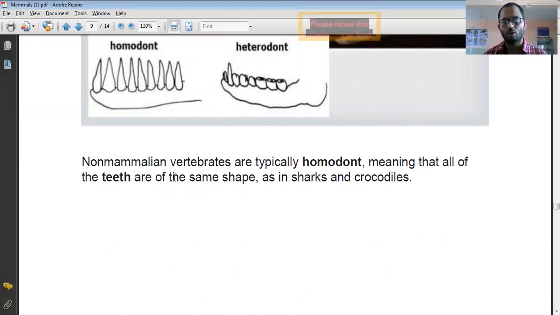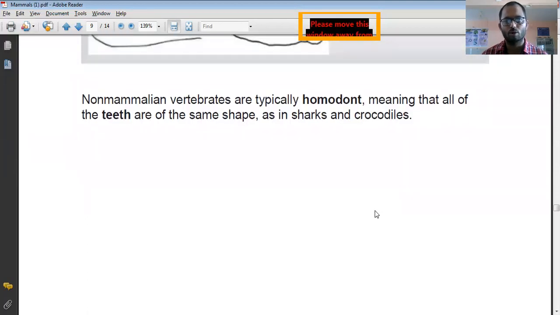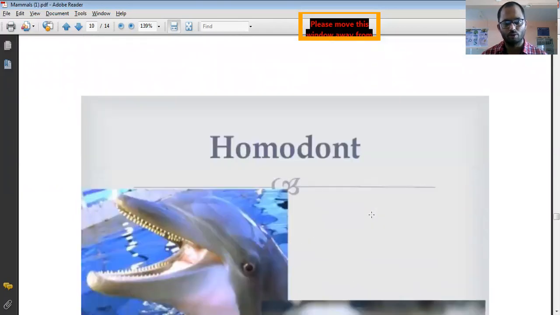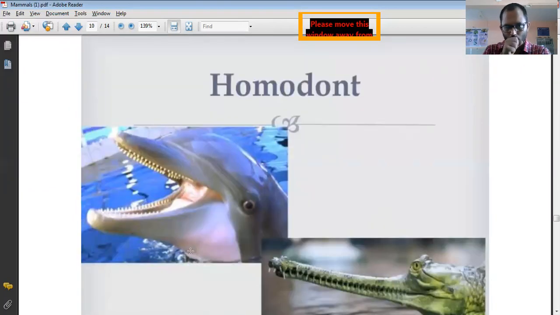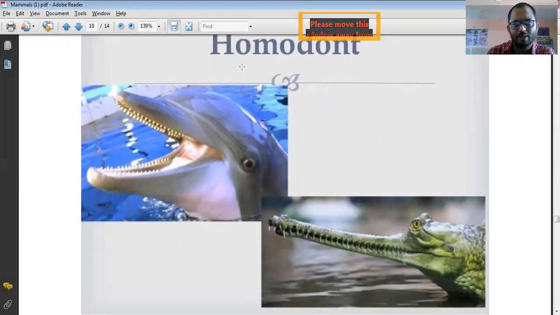Homodont means all of the teeth are of the same shape and same size. In the shark and the crocodile, homodont teeth are found. This picture explains homodont teeth. You can see all teeth are of the same size.